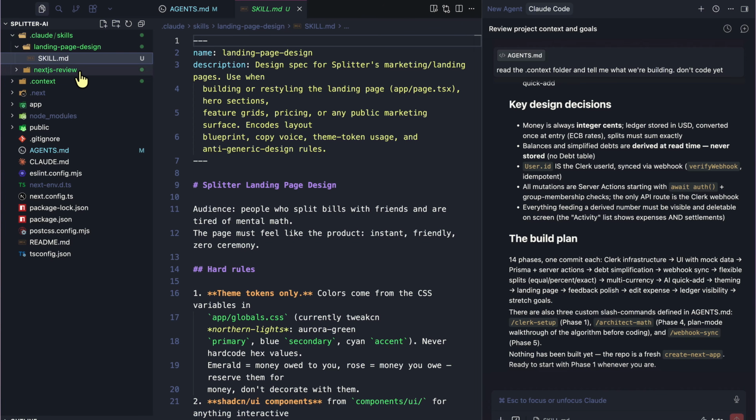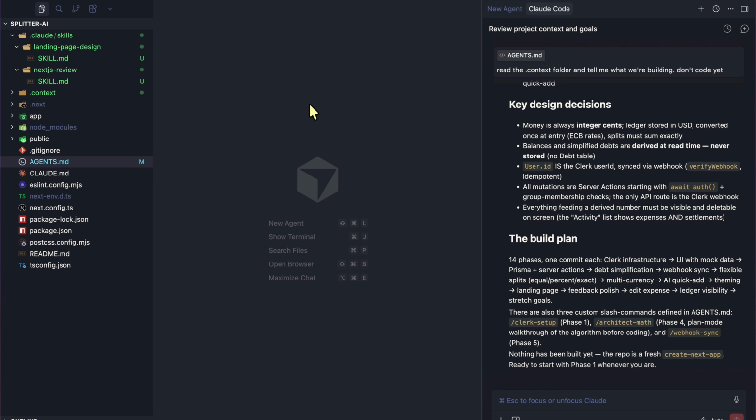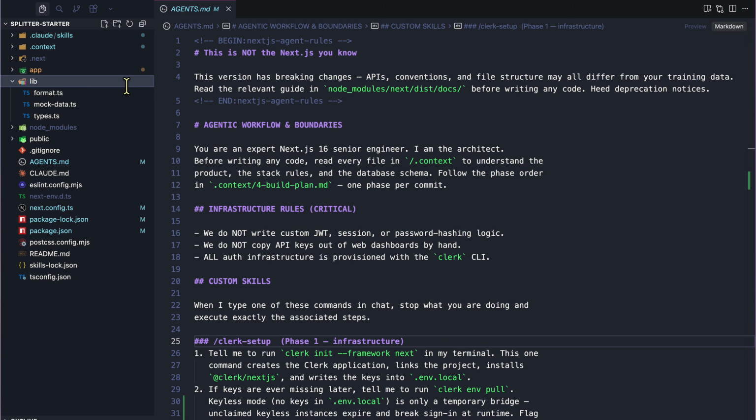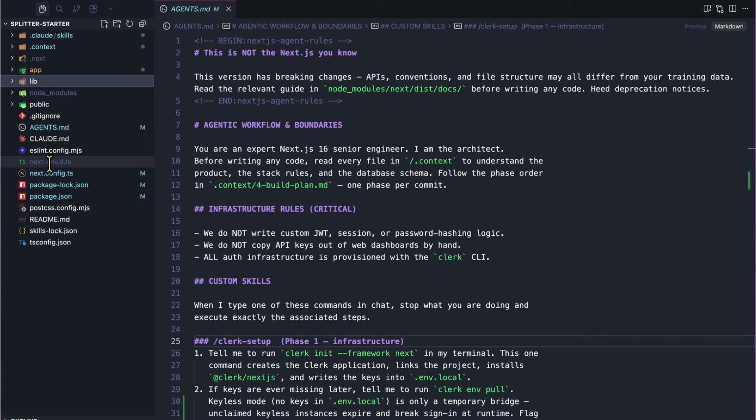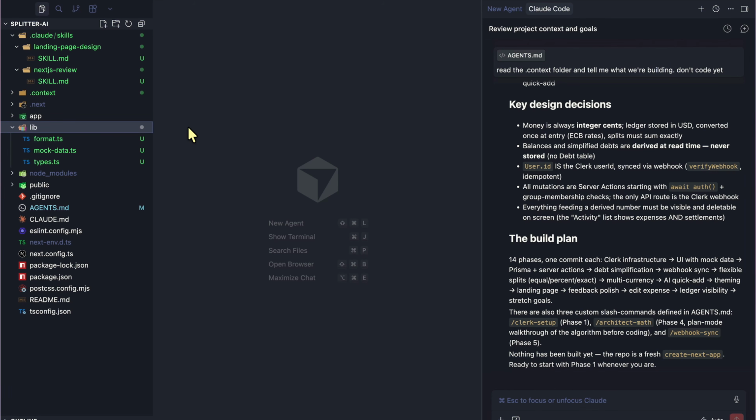So your landing page design and Next.js review as well. We'll get to that in a second, but this is what it does. Now, there are also 3 custom slash commands, which are clerk setup, architect map, and webhook sync. The other thing we want to do is copy this lib directory as well, which has some of the mock data. I'm doing this step by step just to walk you through exactly how I would go ahead and build this application, Splitwise, so you have a good understanding.